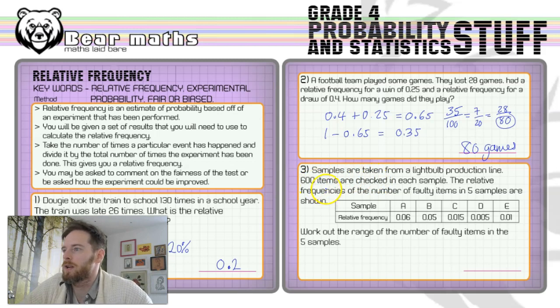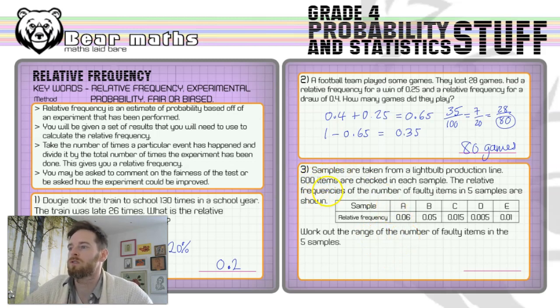Now, in question 3, samples are taken from a light bulb production line. 600 items are checked in each sample. This is stuff that happens in real life, isn't it? They check these samples to make sure that they're not sending out duff stuff. The relative frequencies of the number of duff items in 5 samples are shown. So we've got 0.06, 0.05, etc. Sample A, B, C, D and E, 5 samples. Work out the range of the number of duff items in the 5 samples. So the actual number, not the range in the relative frequency.